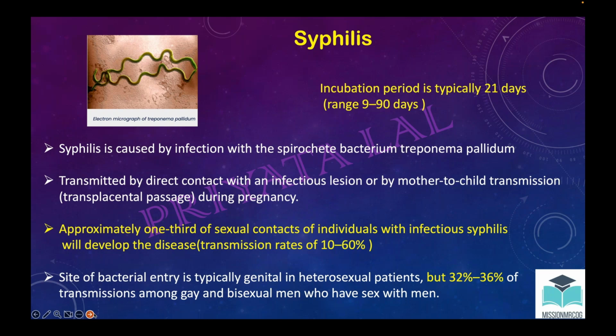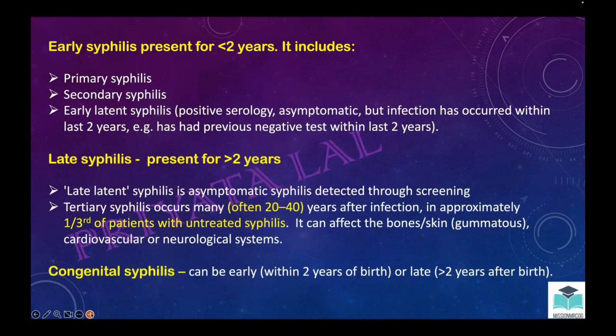Now, syphilis is divided into early syphilis and late syphilis. Early syphilis is when the infection is less than 2 years old. What would be included in early syphilis? Primary syphilis, secondary syphilis, and early latent. In early latent syphilis, the patient would have positive serology but no symptoms, and the infection has occurred in the last 2 years. Apart from this, late syphilis usually is present for more than 2 years.